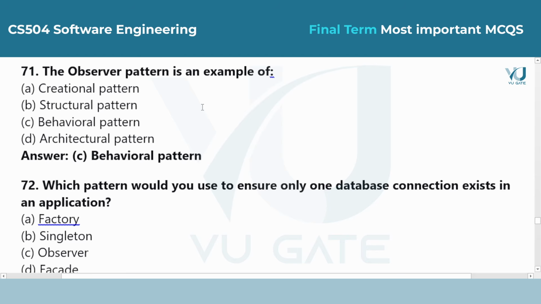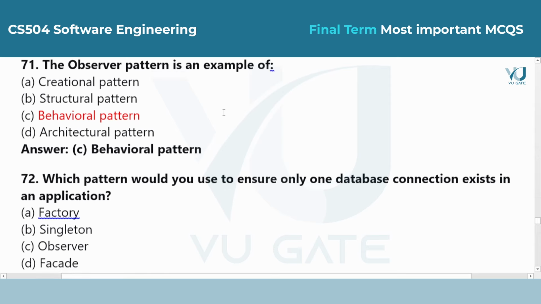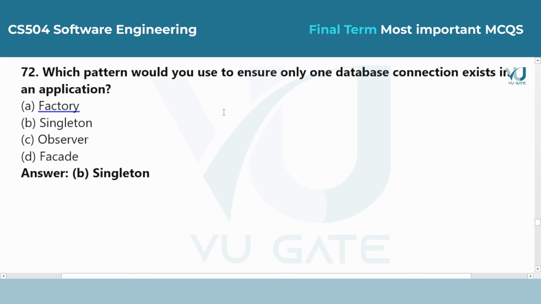Answer is option C, behavioral pattern. Behavioral patterns manage how objects communicate. The observer pattern allows one object to send updates to many other objects automatically. Question 72. Which pattern would you use to ensure only one database connection exists in an application?